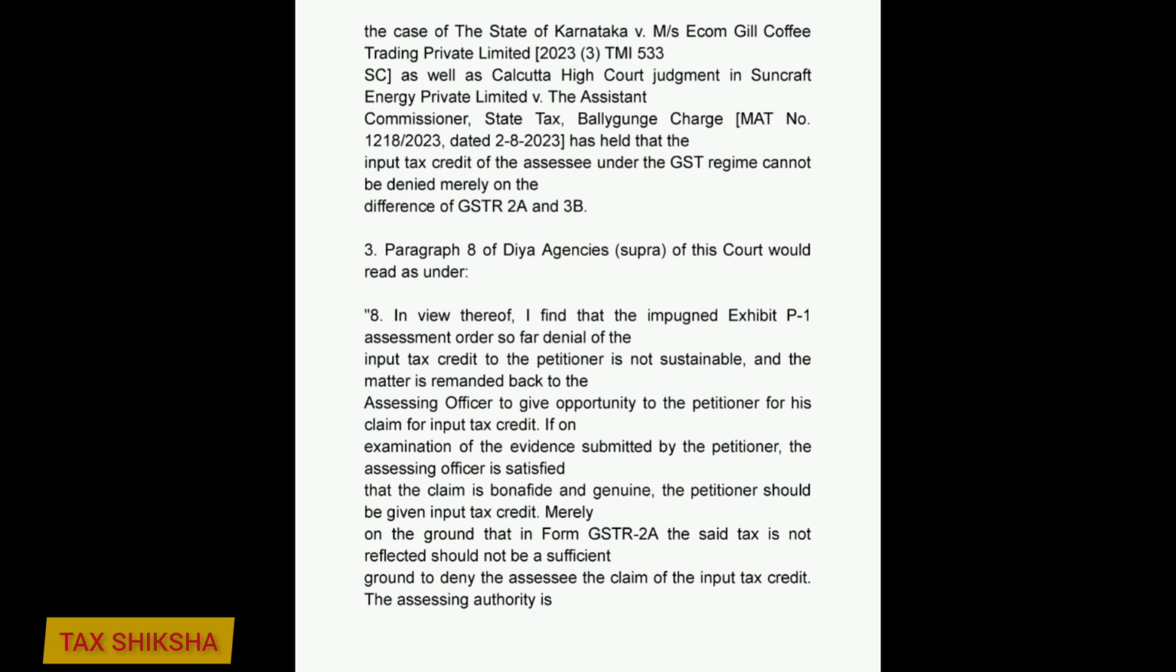Paragraph 8 of D.R. Agencies, supra, of this court would read as under: In view thereof, I find that the impugned Exhibit P1 assessment order, so far as denial of the input tax credit to the petitioner, is not sustainable, and the matter is remanded back to the assessing officer to give opportunity to the petitioner for his claim for input tax credit. If on examination of the evidence submitted by the petitioner, the assessing officer is satisfied that the claim is bona fide and genuine, the petitioner should be given input tax credit. Merely on the ground that in form GSTR2A the said tax is not reflected should not be a sufficient ground to deny the assessee the claim of the input tax credit.